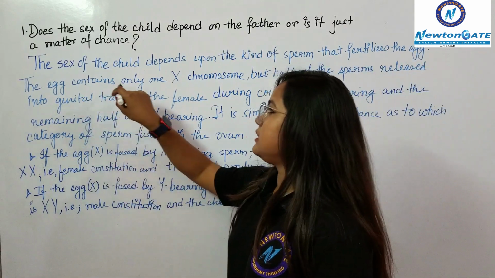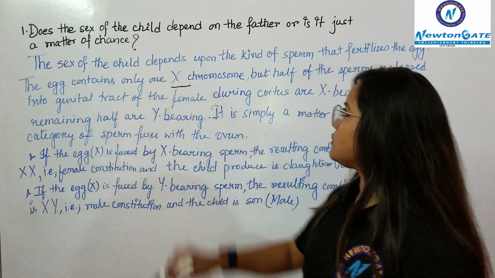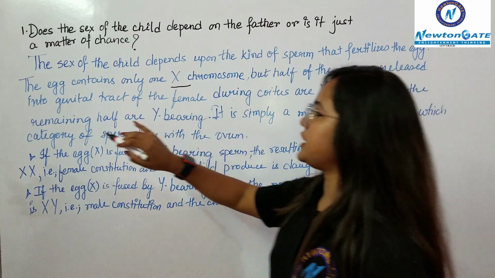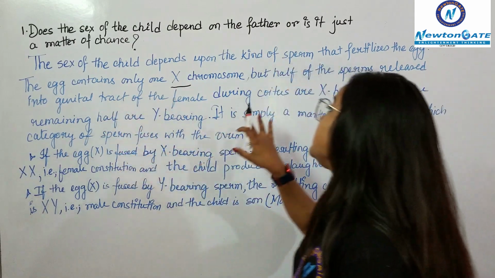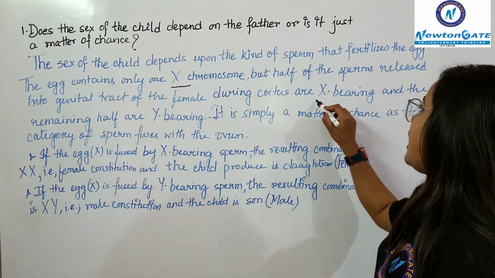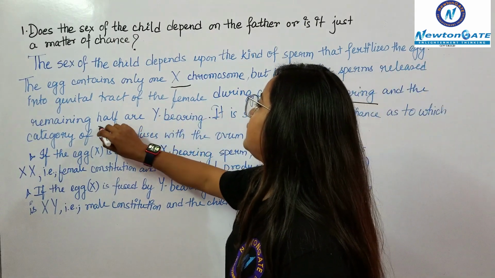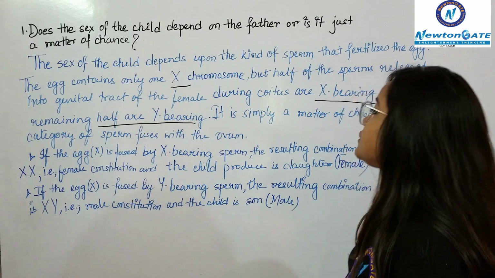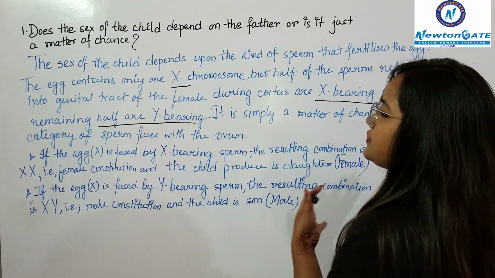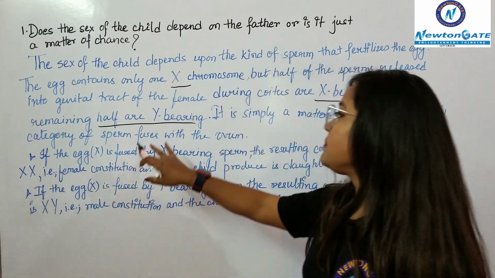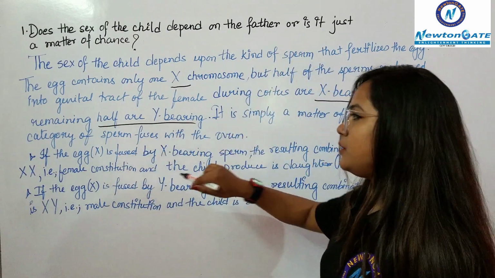The egg contains only one X chromosome, but half of the sperms released into the genital tract of the female during coitus are X bearing and half are Y bearing. So it is simply a matter of chance as to which category of sperm fuses with the ovum.